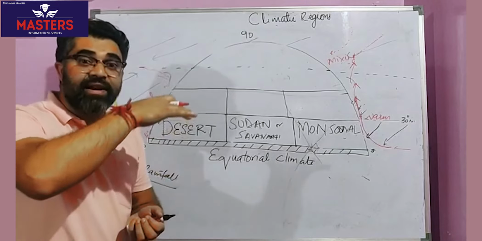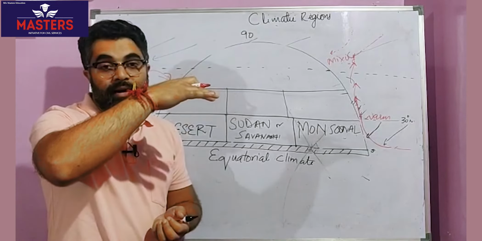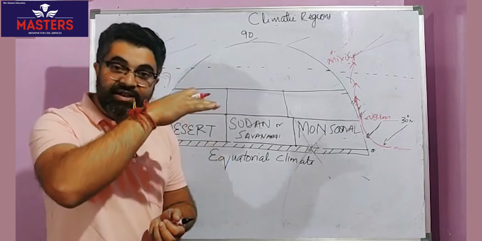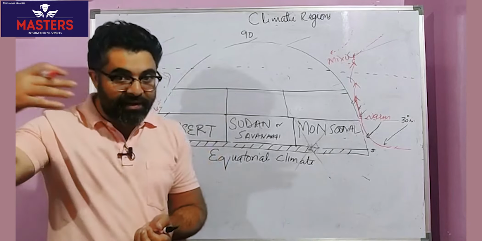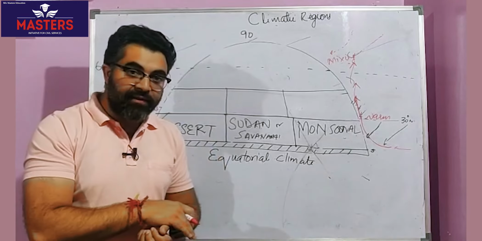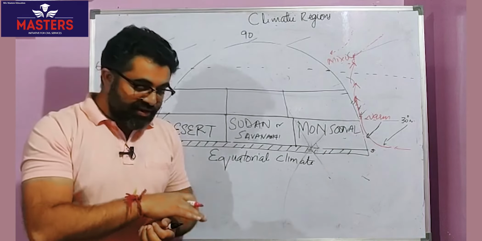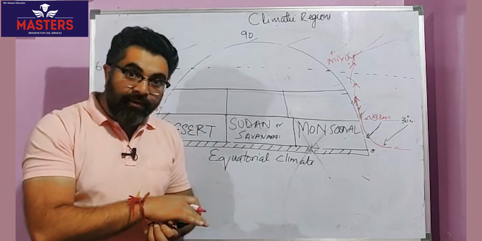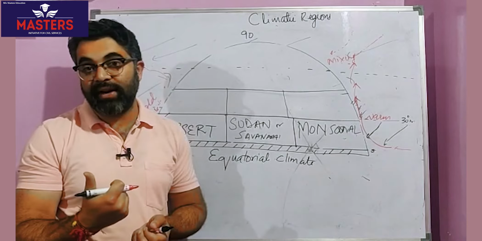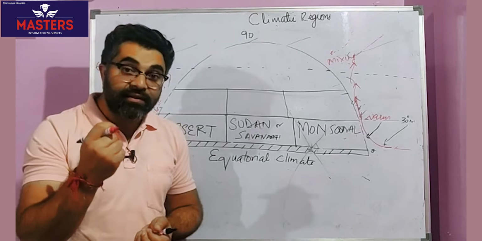As an air mass rises up, there is decrease in temperature. It gets cooler, although it's adiabatic cooling. It's a bit technical, so we'll see it in different lectures. So there is a cooling. Cooling increases relative humidity more than 100% and can cause rainfall.